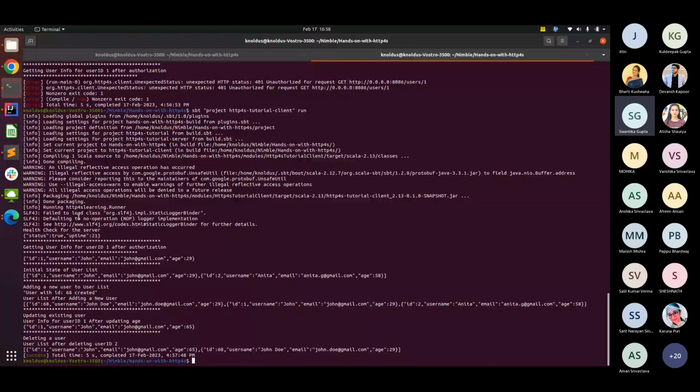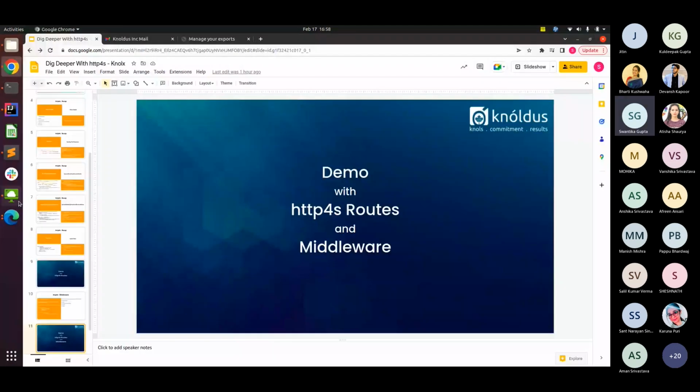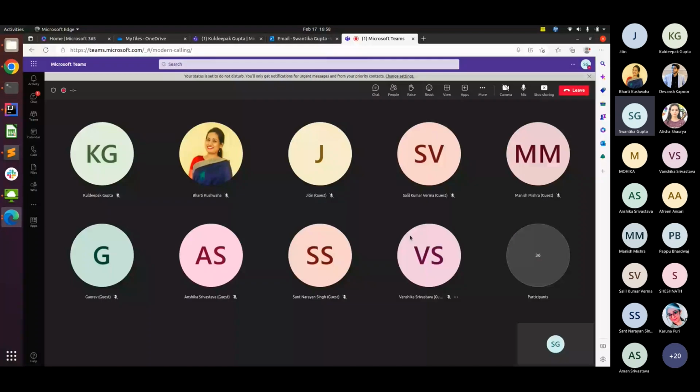Okay, so basic auth is one of the authorization mechanisms which is supported out of the box by http4s. But yes, you can use any of the other mechanisms that you want to try with other libraries. A lot of them are supported. tsec, for example, is one of the most used libraries for authorization with http4s, so you can try that out as well. Okay, I guess we are right on time. In case anybody has any questions for me, we can discuss.